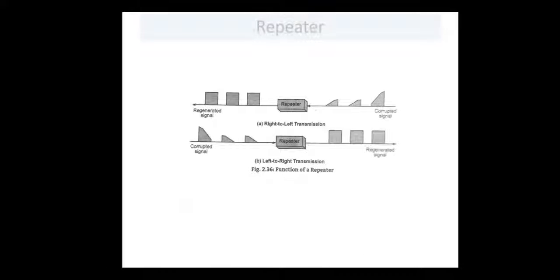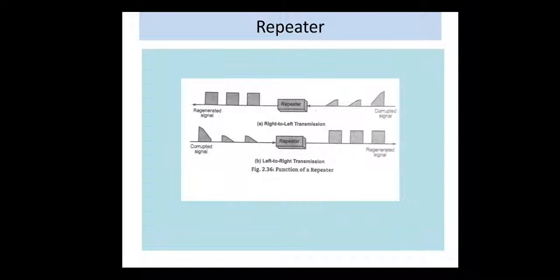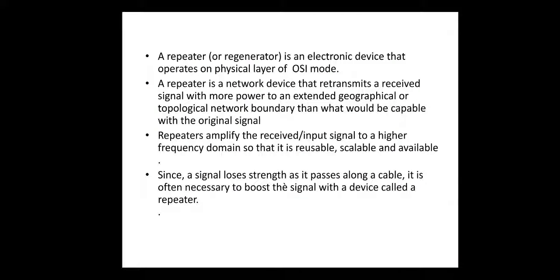Next component is repeater, which is used to regenerate the signal when it transmits from source to destination. Repeater is an electronic device that operates on the physical layer of the OSI model, that is the first layer of the OSI model. It is a network device that retransmits the received signal with more power to an extended geographical or topological network boundary, so that it is capable with the original data or signal.